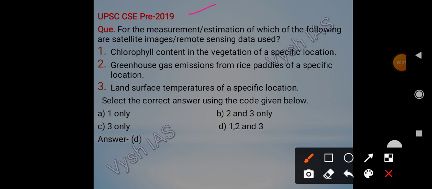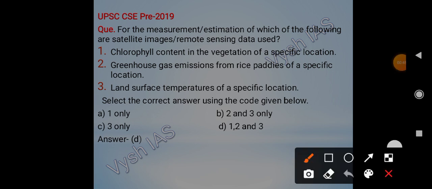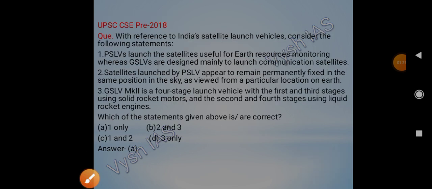The question was, for the measurement or estimation of which of the following are satellite images or remote sensing data used? Options were: chloroform content in the vegetation of a specific location, greenhouse gas emission from rice paddies of a specific location, then land surface temperatures of a specific location. So this is an application based question. The options were A, 1 only, B, 2 and 3 only, C, 3 only, and D, all of the above, that is 1, 2, 3. Answer was D, all of the above.